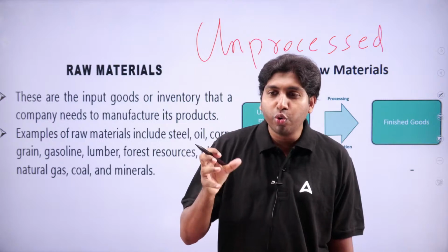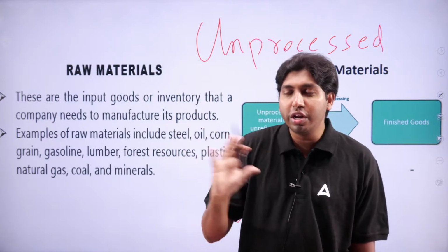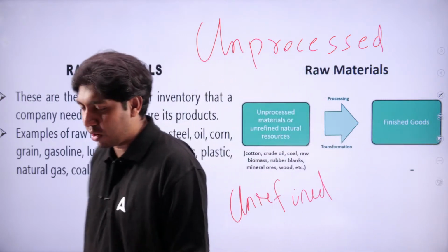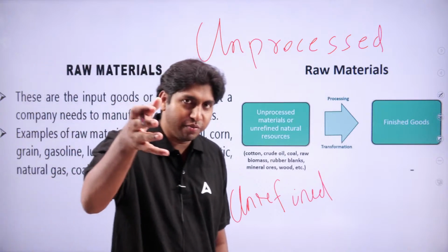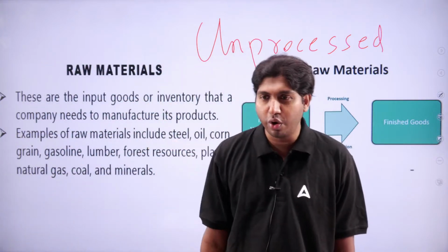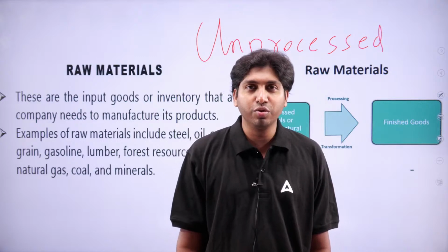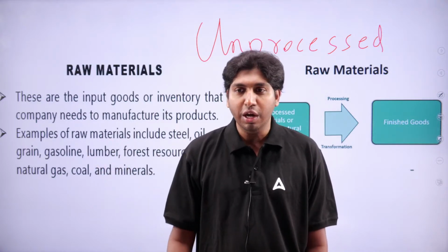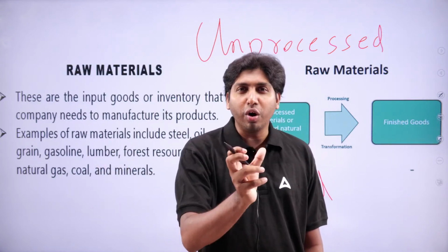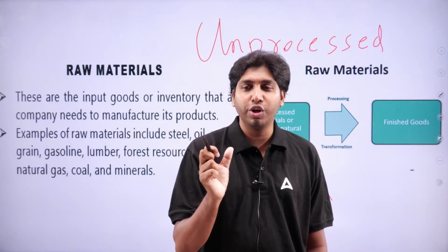For example, crude oil. We are not using crude oil in our two-wheeler or four-wheeler, in our vehicles. Instead, we are using petrol or diesel. Why? Because crude oil in its original form is not processed.